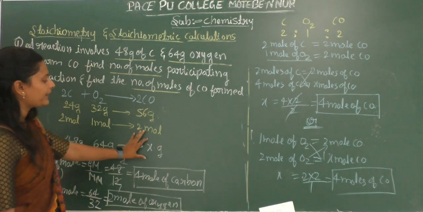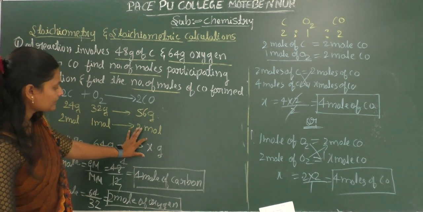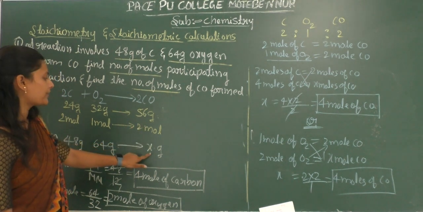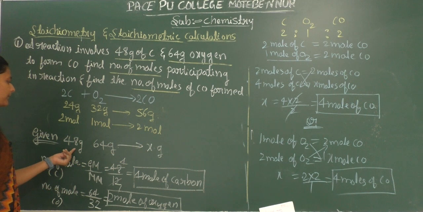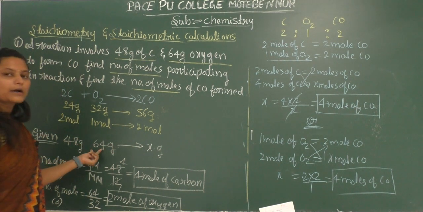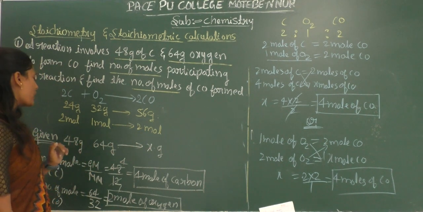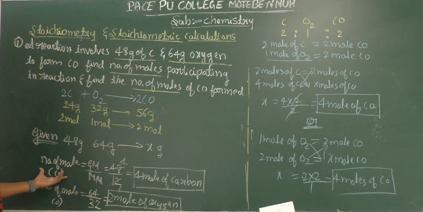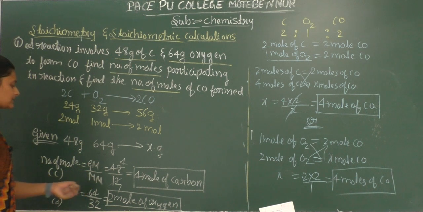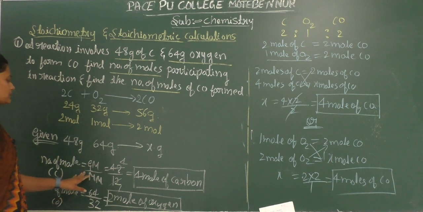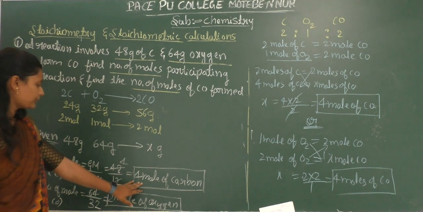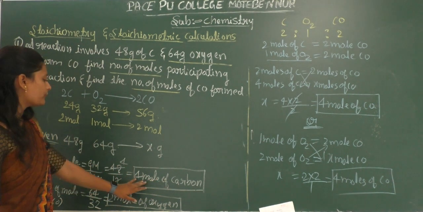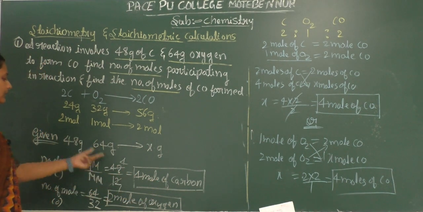Same way, we have to find the total number of moles of carbon monoxide formed by reacting 48 grams of carbon and 64 grams of oxygen. Here we are going to apply the formula: number of moles is equal to given mass divided by molar mass. So here we got 4 moles of carbon.